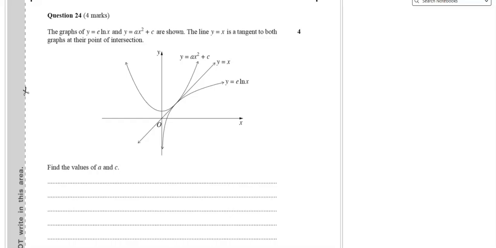Question 24. The graphs of y equals e ln x and y equals ax squared plus c are shown. The line y equals x is a tangent to both graphs at their point of intersection. Find the values of a and c. Okay, so let's see what we know. Because y equals x is a tangent, then m equals 1 at this point.